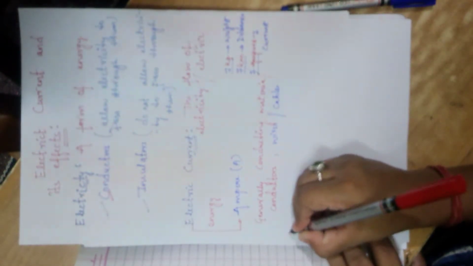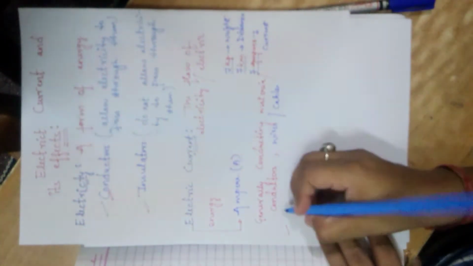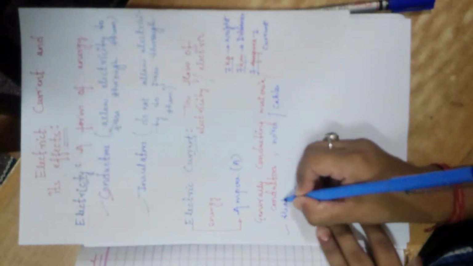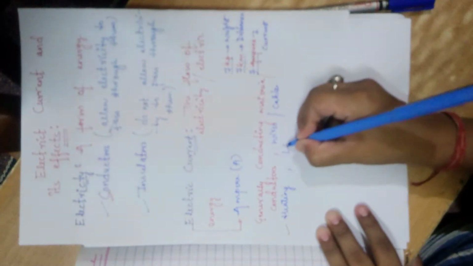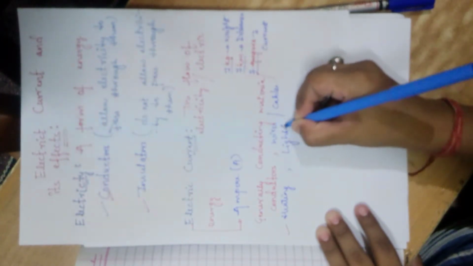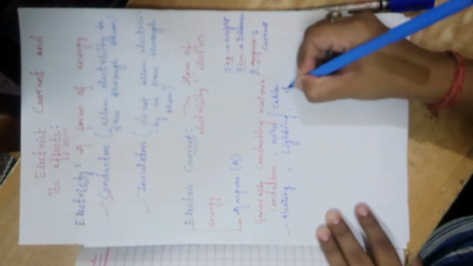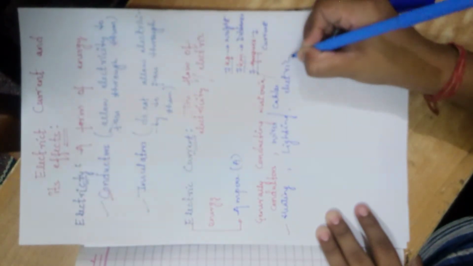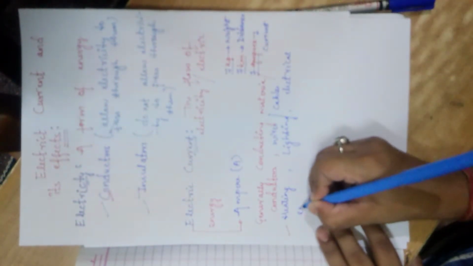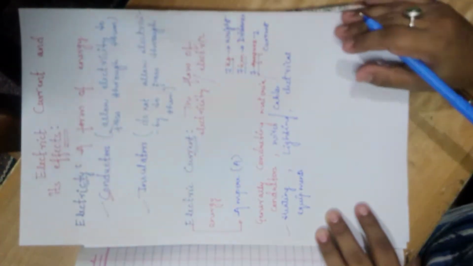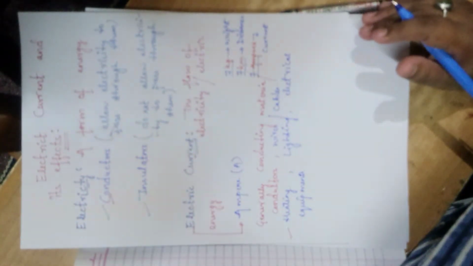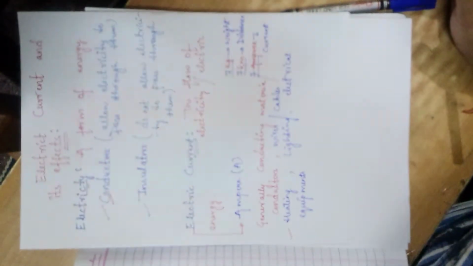And this electricity is required for various purposes like heating up equipments, lighting, and electrical equipments like press, oven, washing machine, refrigerator.